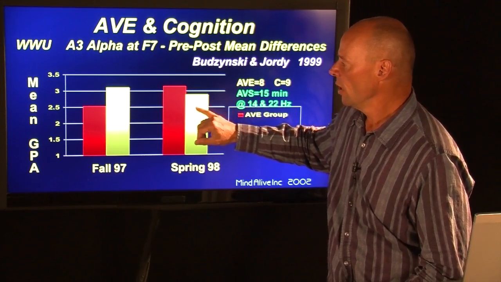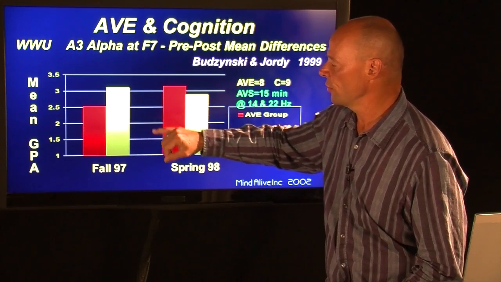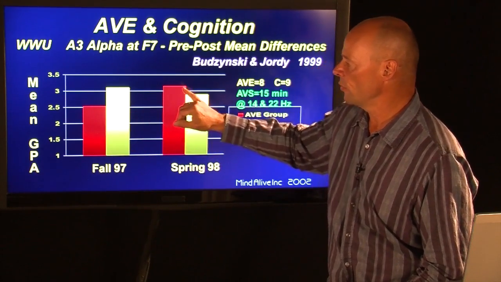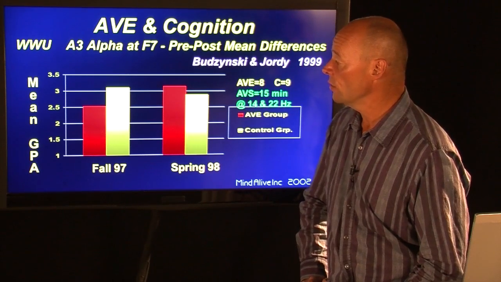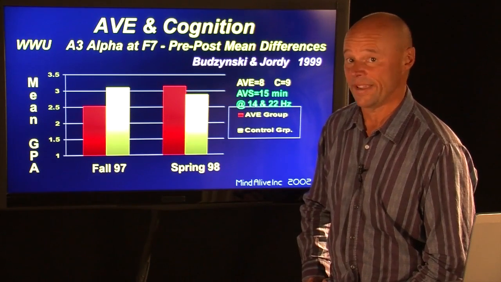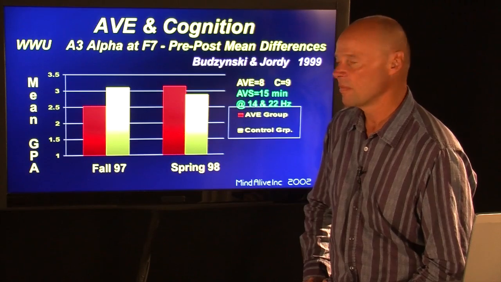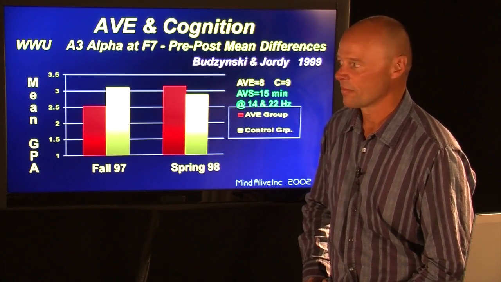However, we can see that Budzinski's audiovisual entrainment group improved by about 0.7 in grade point average, making a total difference of 1 whole GPA between his group and the controls.